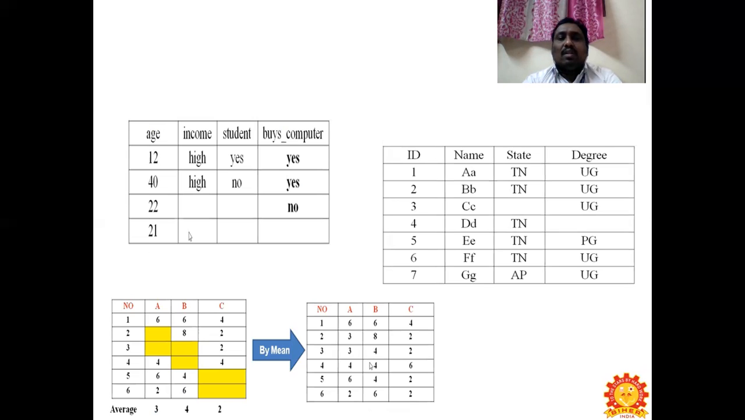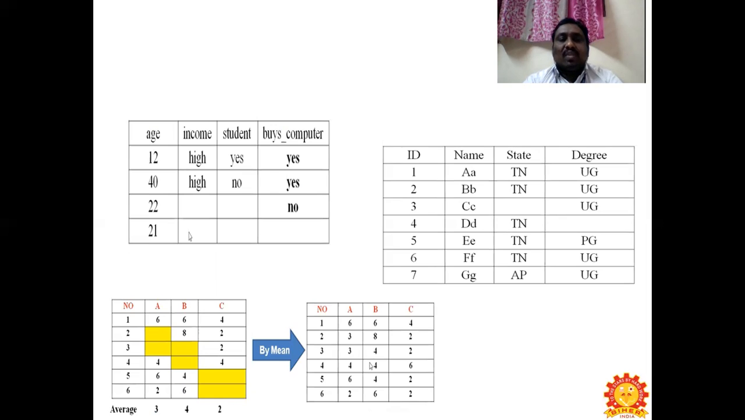In this case, in the second table, you can see rows 1, 2, 3, 4, 5, 6, 7. The ID has been given in a column, the name has been given in another column, and the state and degree in other columns. The third row has a missing value in the state, and in the fourth row the degree is missing. So what we can do is fill it manually, by getting a mean of that particular thing.